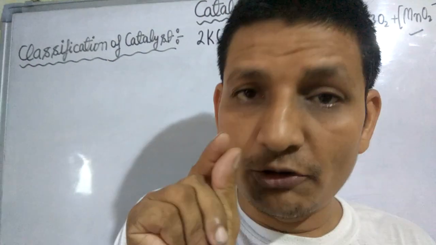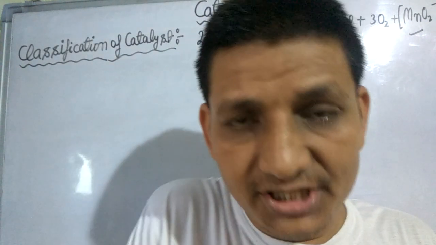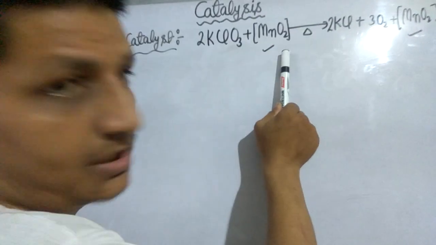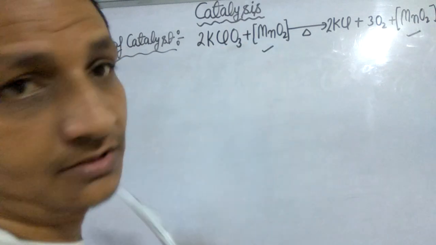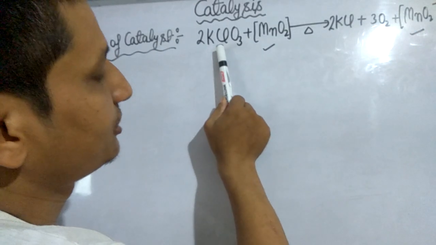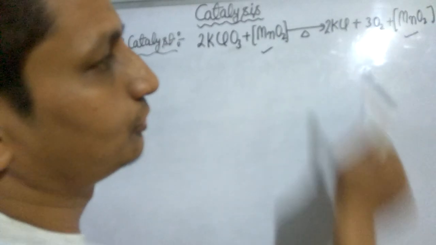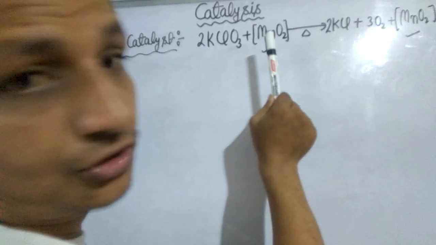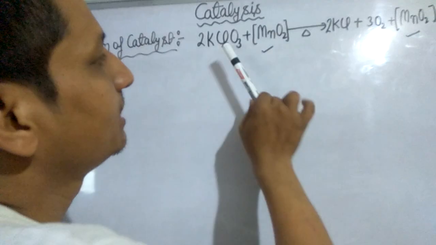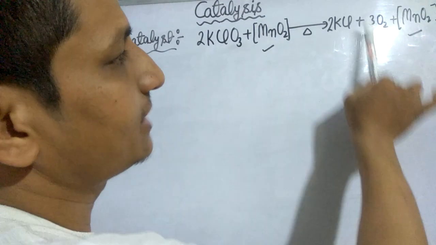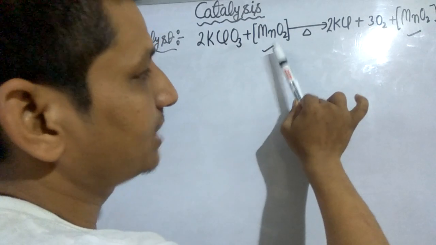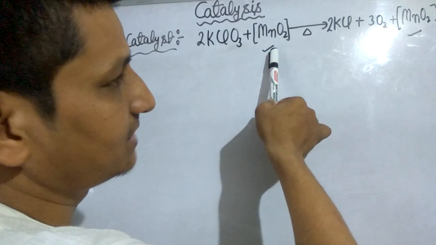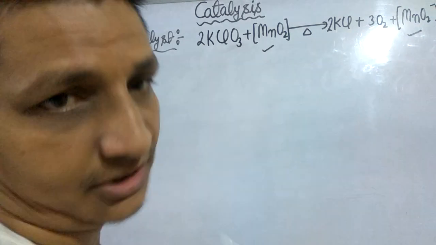A substance which changes the rate of a chemical reaction but remains unchanged at the end of the chemical reaction is called a catalyst, and this phenomenon is known as catalysis. For example, when potassium chlorate is heated, it decomposes slowly in absence of manganese dioxide, but in presence of manganese dioxide, MnO2, it decomposes to give potassium chloride and oxygen gas, and manganese dioxide remains unchanged, the same as present at the start, at the end of the reaction.